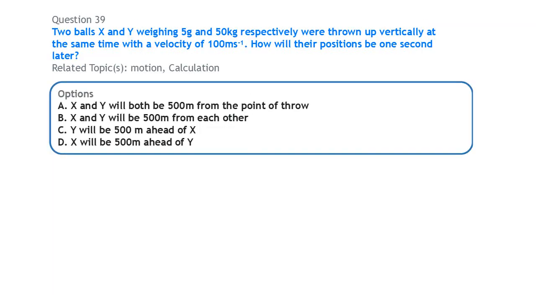Next, two balls X and Y, weighing 5 gram and 50 kilogram respectively, were thrown up vertically at the same time with a velocity of 10 meters per second. How will their positions be 1 second later?